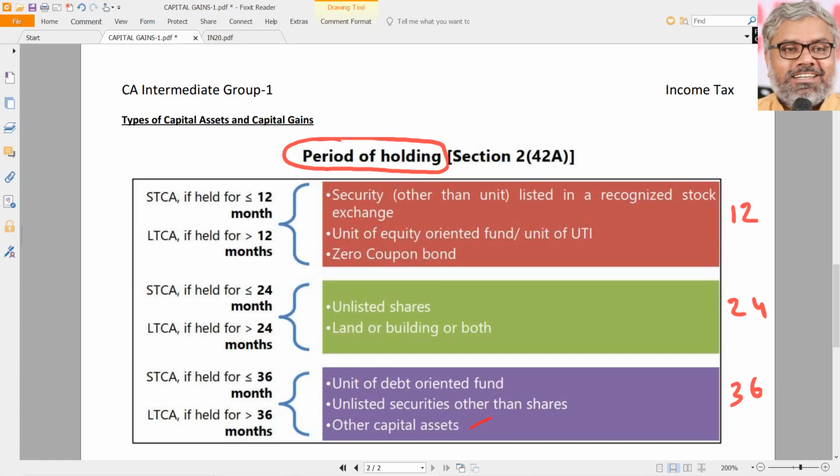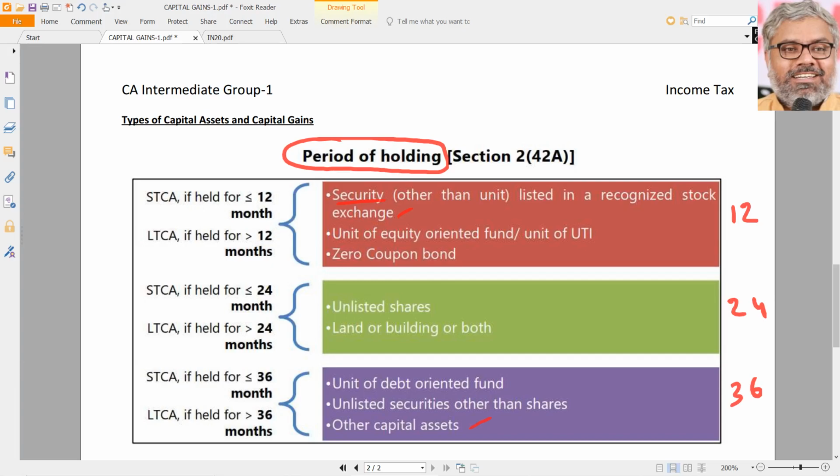Let us see. For example, if there is a security other than a unit which is listed in a recognized stock exchange, we can call that a listed security. Then the period of holding for the purpose of determining whether it is a short-term capital asset or a long-term capital asset will be 12 months. So for listed securities, 12 months is the period.